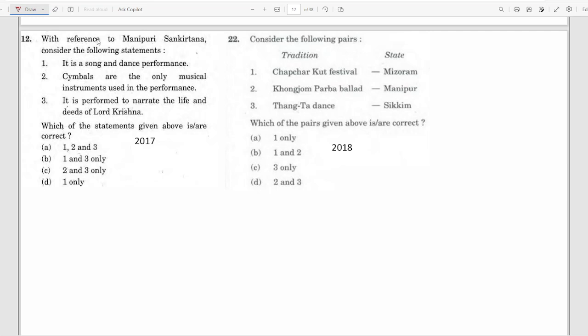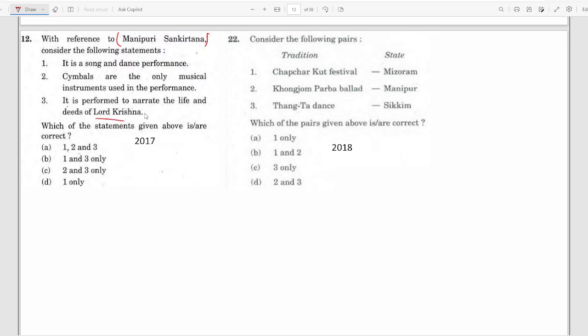In 2017, they asked with reference to Manipuri Sankirtana, consider the following statements. It is a song and dance performance. Cymbals are the only musical instruments used in the performance. It is performed to narrate the life and deeds of Lord Krishna.